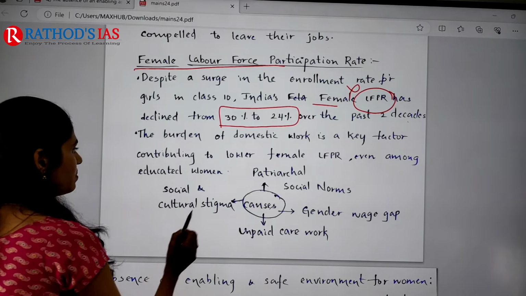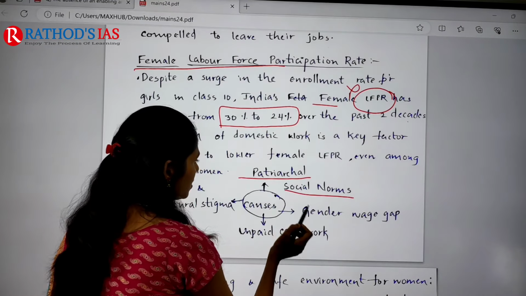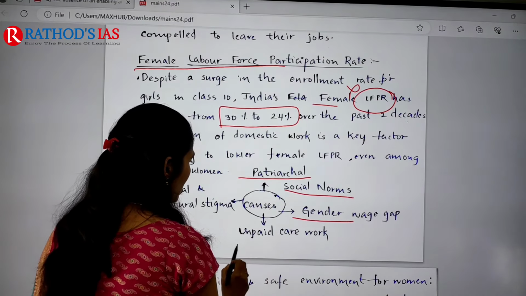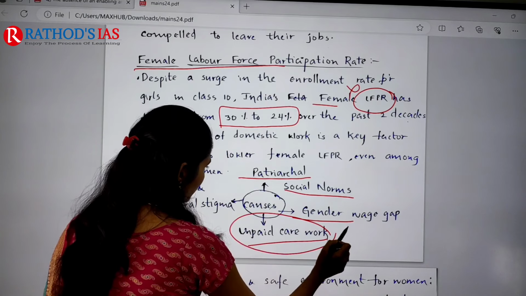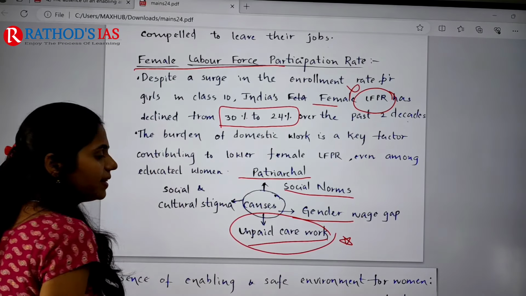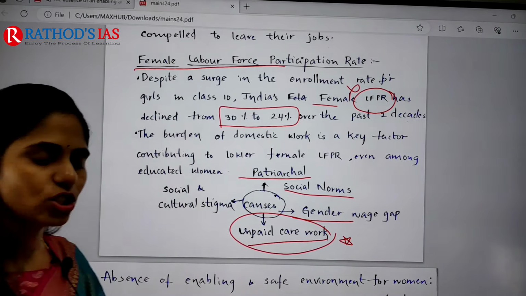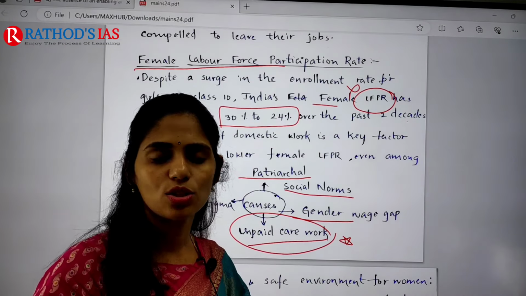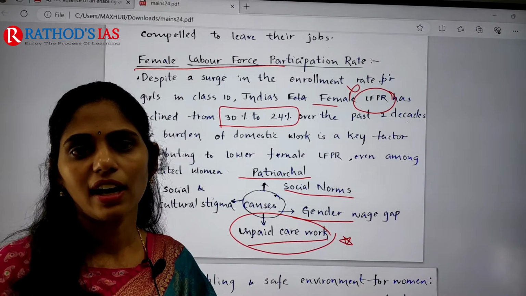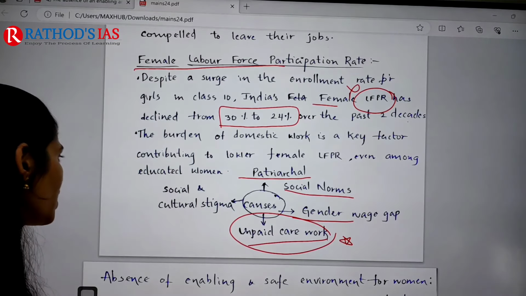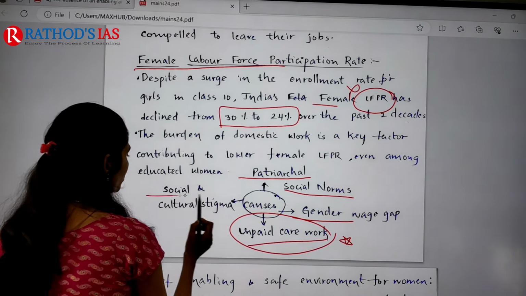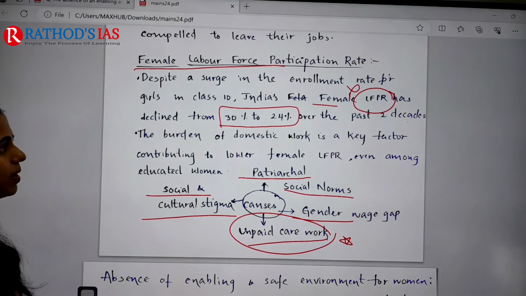And what are the causes? Because of patriarchal social norms, because of gender wage gap, unpaid care work. Yes, this is one important reason. So women will be doing care work for their children, for elderly, but it is not paid, and even it is not accounted to our GDP. And the next one is because of social and cultural stigma, so women's participation is very less.